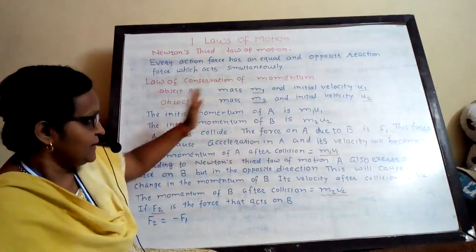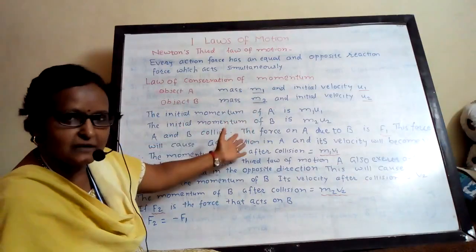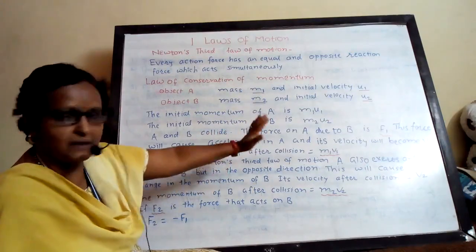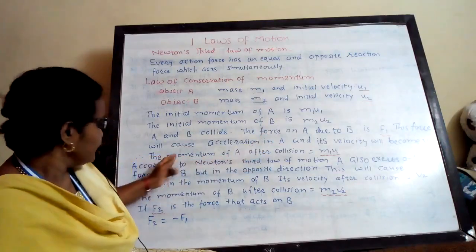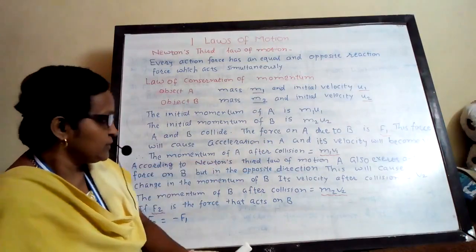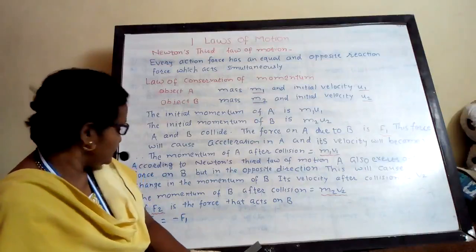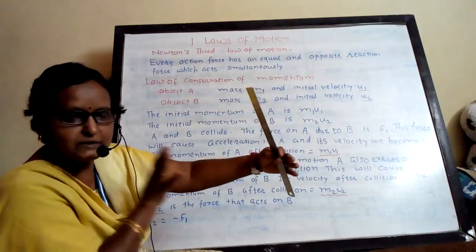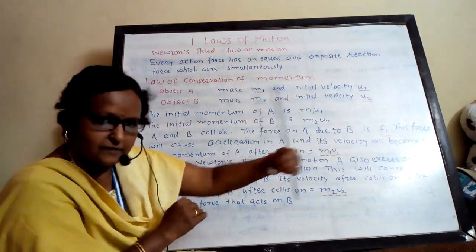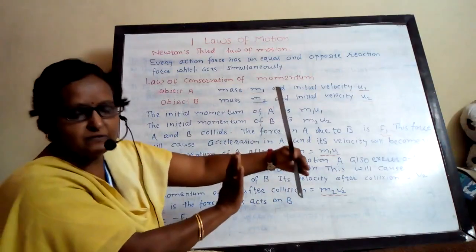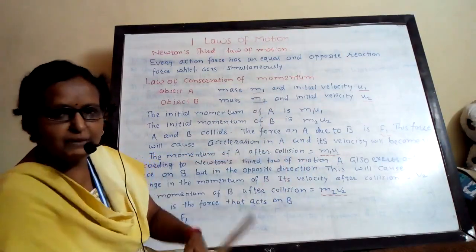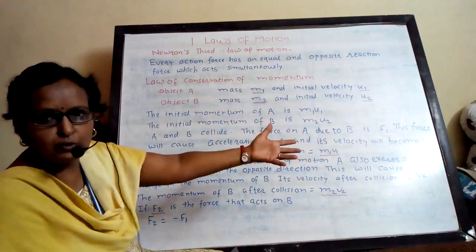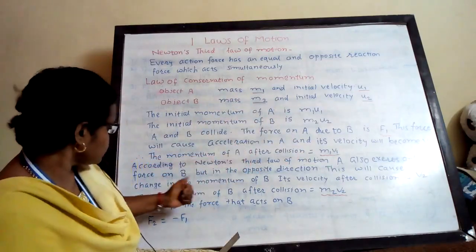Now as A is applying force on B, B is also applying force on A. Collision is taking place, and A is also applying force on B. So according to Newton's third law of motion, A also exerts equal force on B, but in the opposite direction. The collision takes place in this way. A is applying force in this direction, B is applying force in this direction. They are equal and opposite. So total initial momentum is equal to total final momentum, that we have studied.